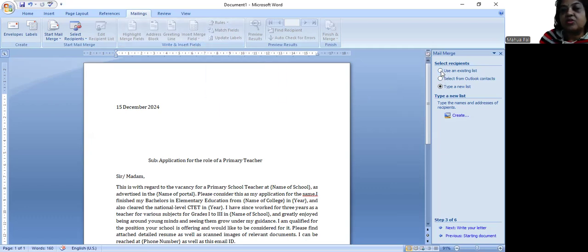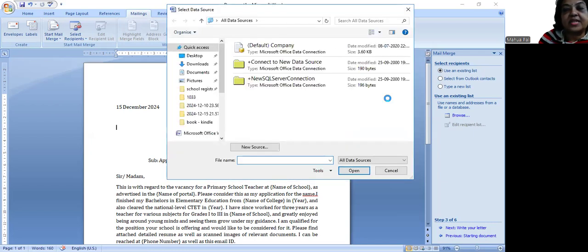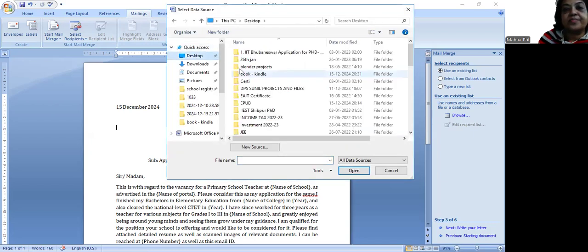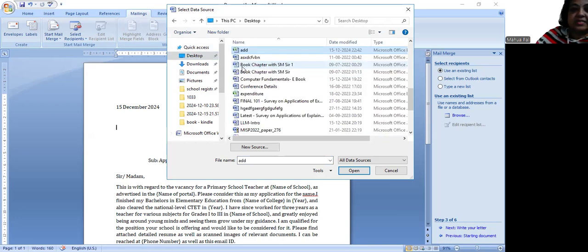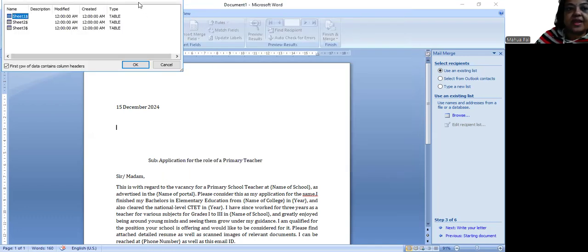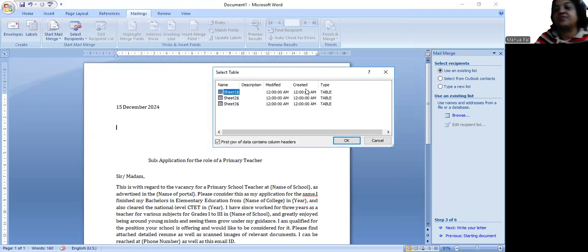Similarly, if I click this option existing list, then click on browse and choose my file that is on the desktop, add.xls, this Excel file, and open it. Since it's an Excel file and by default 3 sheets are available, I have to choose which sheet I'll be using.